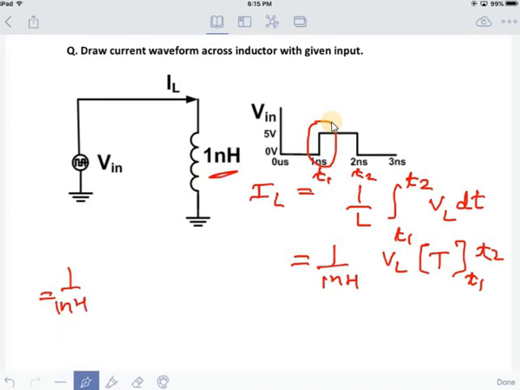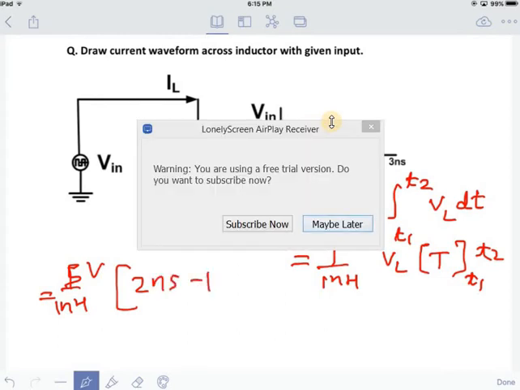VL is 5 volts, so here I can write 5 volt, and time t1 to t2, so 2 nanosecond minus 1 nanosecond. Okay, so the nano will cancel out, so 5 ampere. So current across inductor is 5 ampere, but it will not change instantaneously. I will tell you the reason.